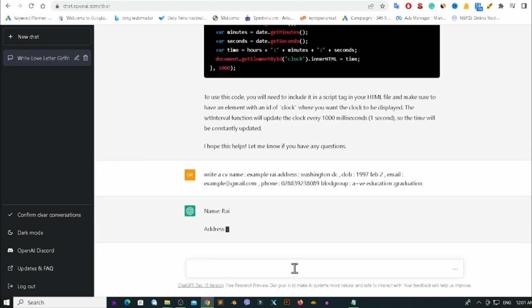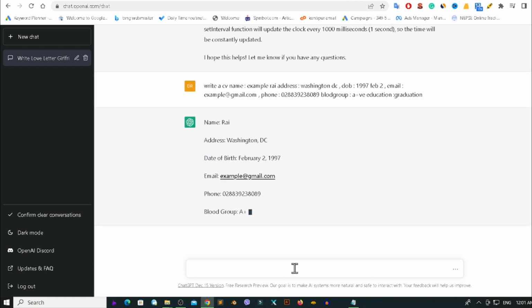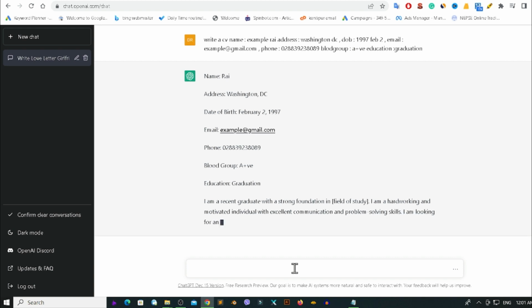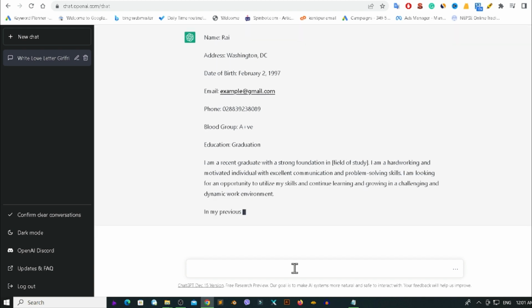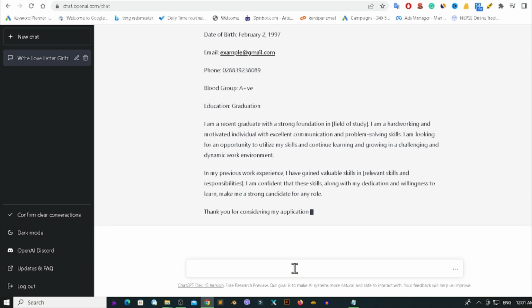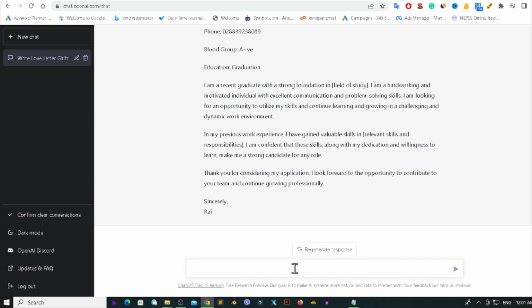So now it will prepare a CV, and it will be very useful for you. Now you can see it is preparing a CV for my job vacancy. So in this way you can use ChatGPT in lots of tasks. It will help you to save your time, and it will do lots of things.